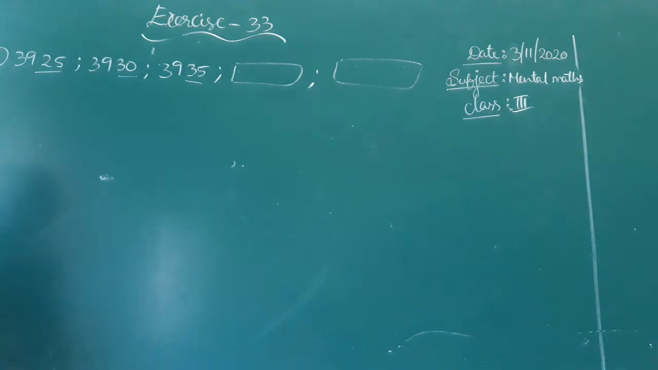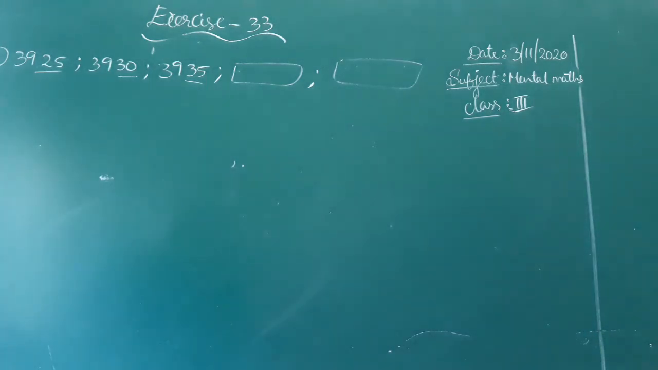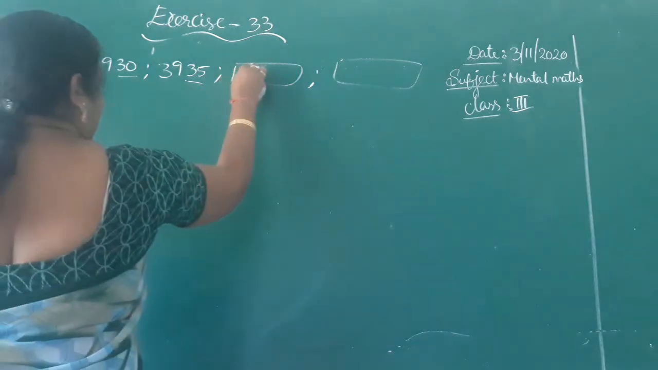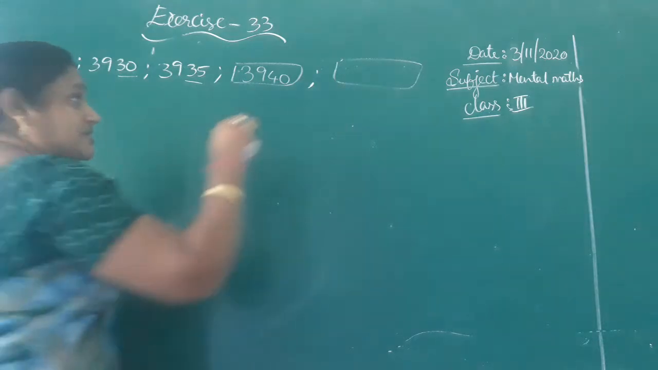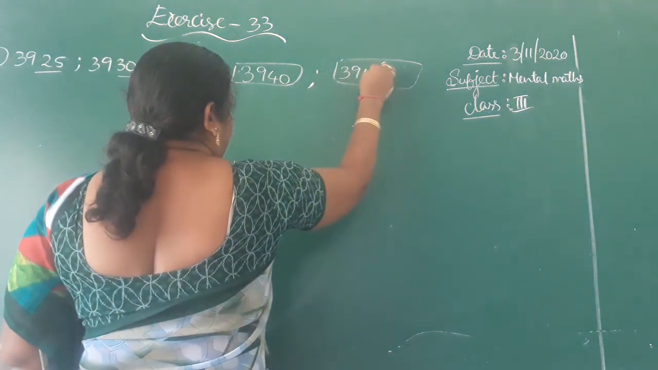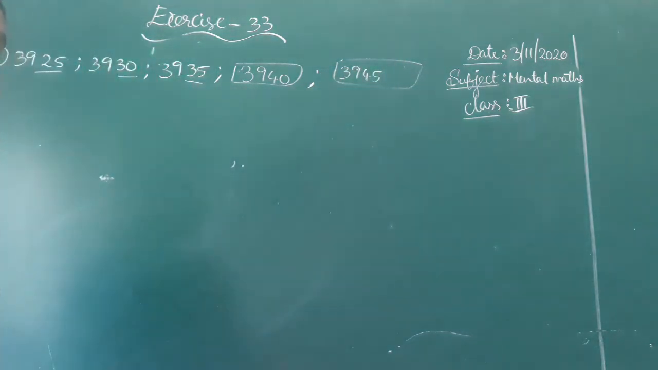What will come in this sequence? What is the difference between the numbers? 5 is the difference between those numbers. If you add 5 to a number, you will get the next number. Yes? So 3,925, 3,930, 3,935. So what will come? 3,940. After 40, what will come? 5 added means 3,945 you will get. See the next one.